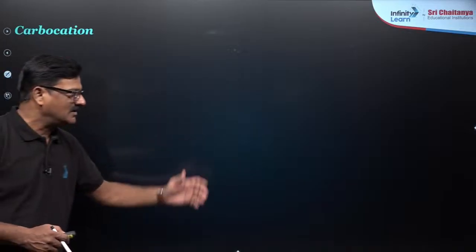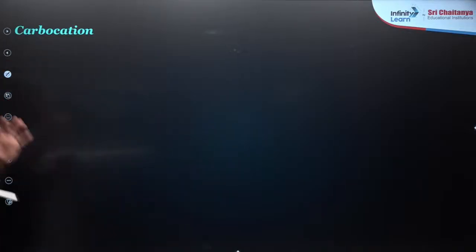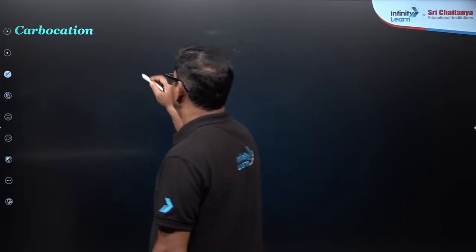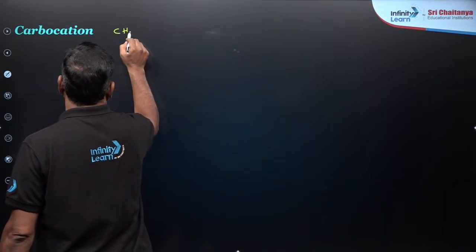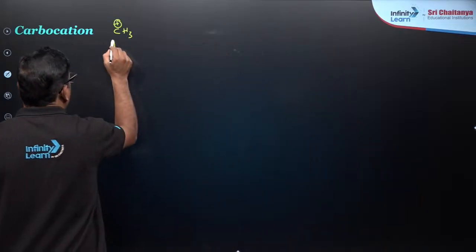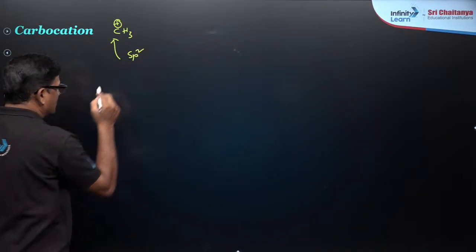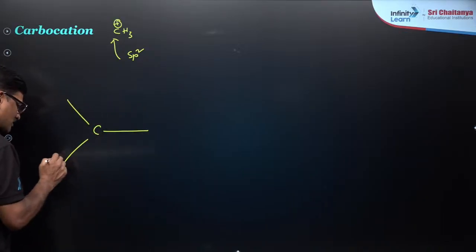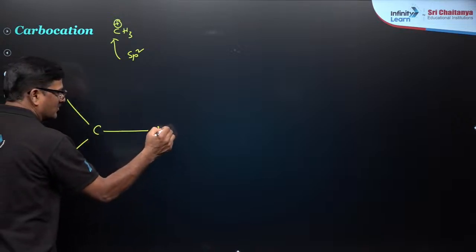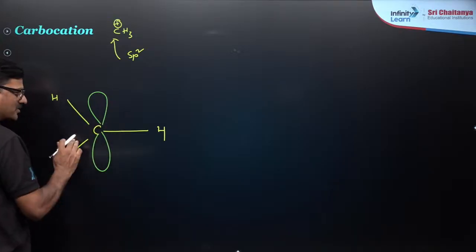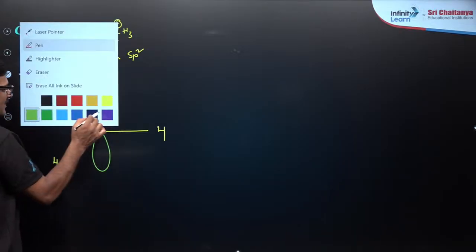So let's move ahead with the carbocation. What is the carbocation? Let us take CH3 plus as an example, right? So carbon undergoes sp2 hybridization. When it undergoes sp2 hybridization, you have carbon bonded to three hydrogens. You have an unhybridized pure p orbital perpendicular to the plane of the triangle.